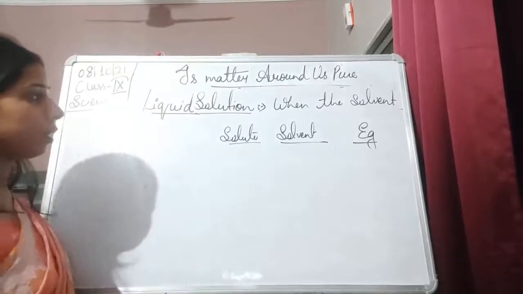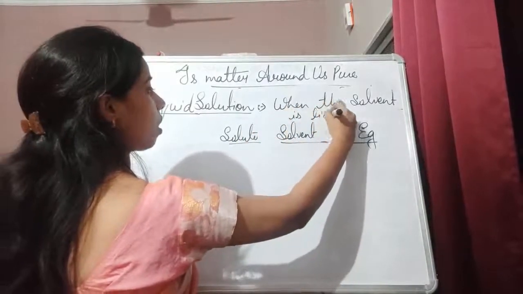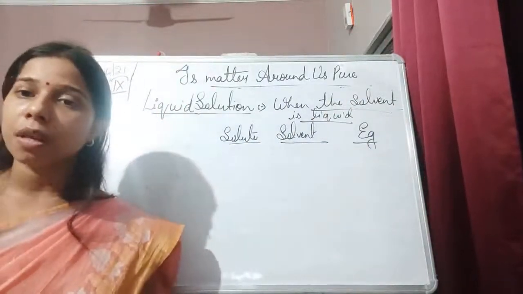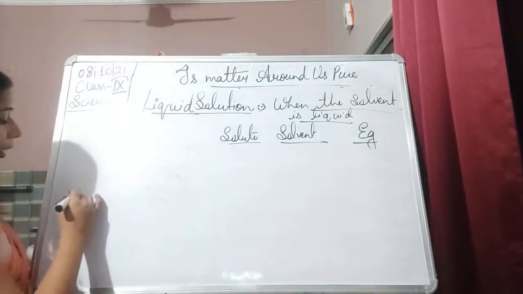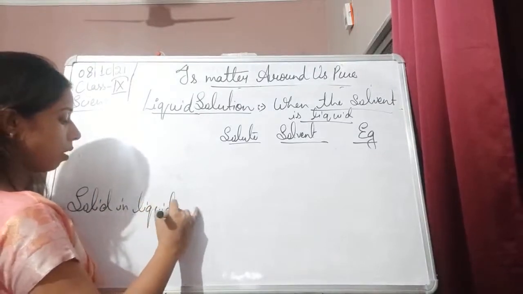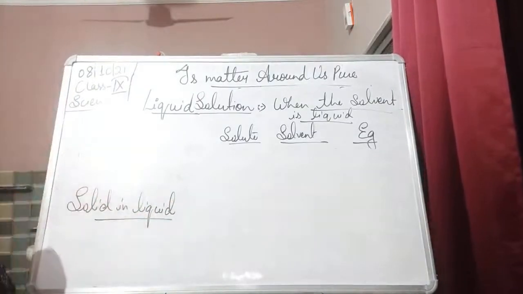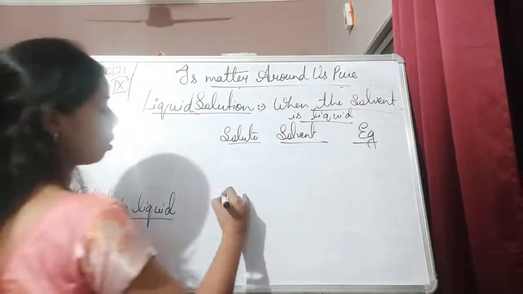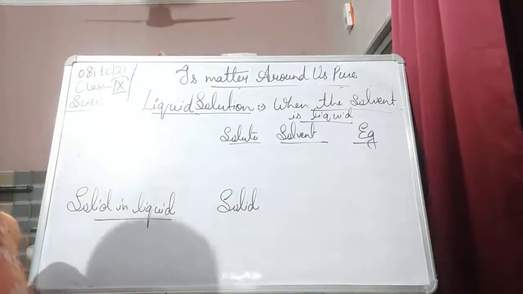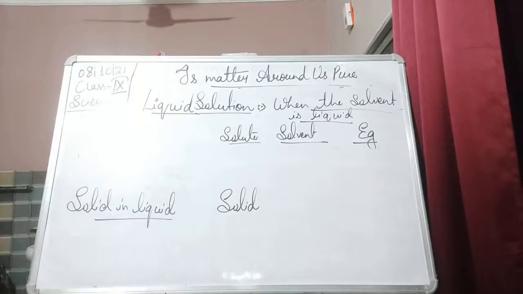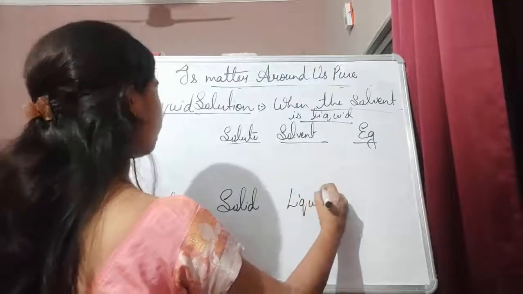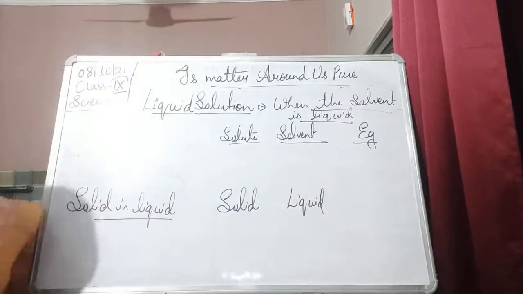When the solvent is liquid. Now we take the conditions again in the liquid solution, and the first is solid in liquid. Here the solute will be solid, and the solvent is always liquid, so it will be liquid only.